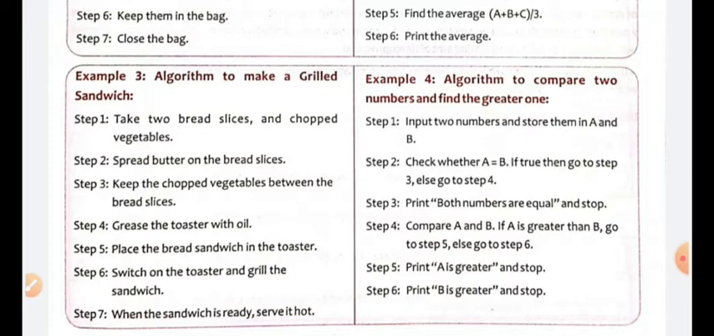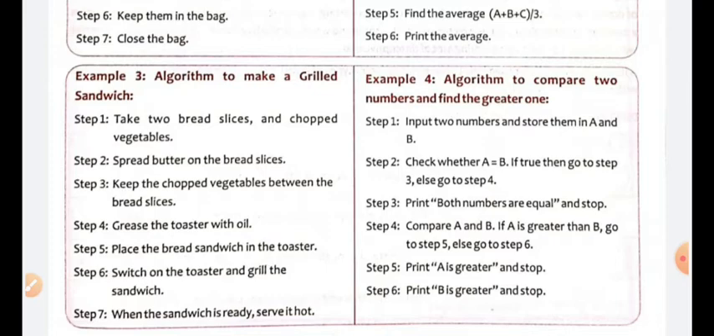Now see, take two bread slices and chopped vegetables, spread butter on the bread slices, keep the chopped vegetables between the bread slices, then grease the toaster with oil, place the sandwich in the toaster, switch on the toaster and grill the sandwich. When the sandwich is ready, serve it hot. This is the algorithm. It means you cannot skip a single step. If you skip, you will not get the desired result.